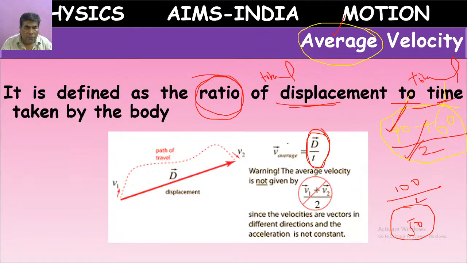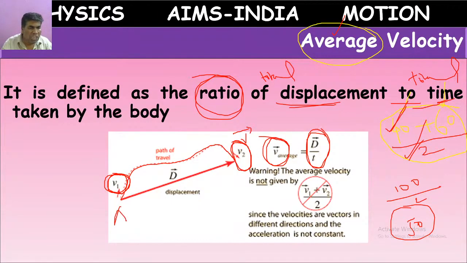Because here velocity is a vector, that's why we write V bar. This V bar represents that it is a vector, it is having direction. Now here in this path, a body has traveled. In the beginning, velocity is V1. After some time, velocity is V2.